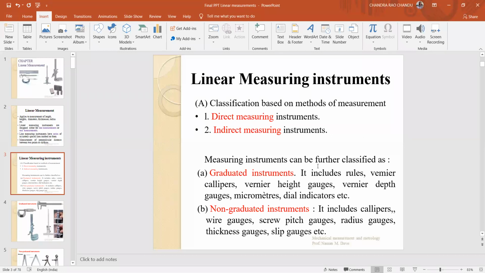Non-graduated instruments include calipers. A caliper simply has two pointed legs. It is used to transfer the distance from one location to another. It will not give the direct measurement. That is a non-graduated instrument. No gradations are there on the instrument. It includes calipers, wire gauges, screw pitch gauges, radius gauges, thickness gauges, and slip gauges. These all come under non-graduated instruments. If there are no gradations on the instrument, they are called non-graduated instruments. If gradations exist on the instrument, they are called graduated instruments. These two come under direct measuring instruments.